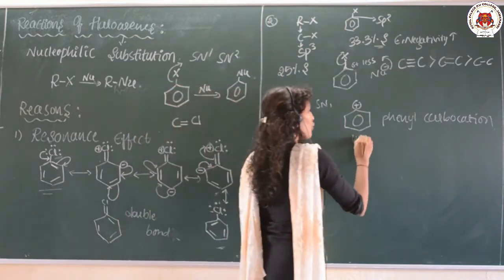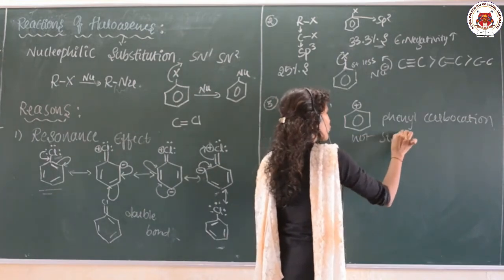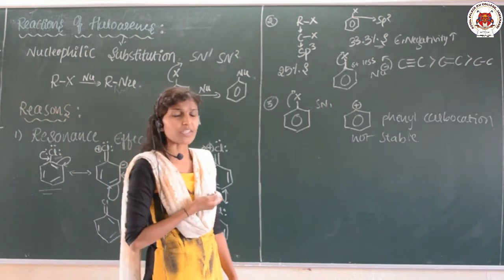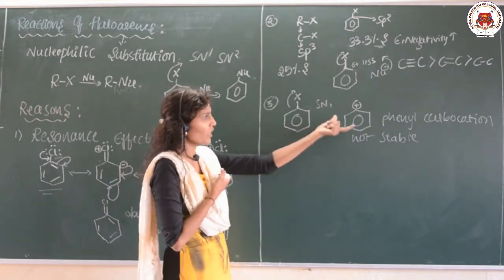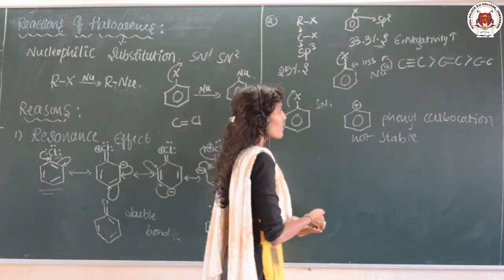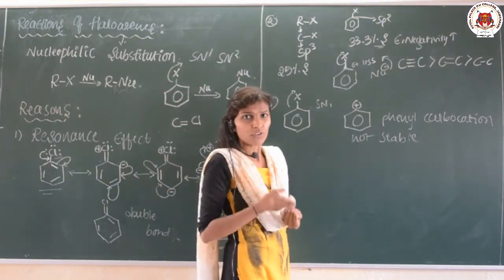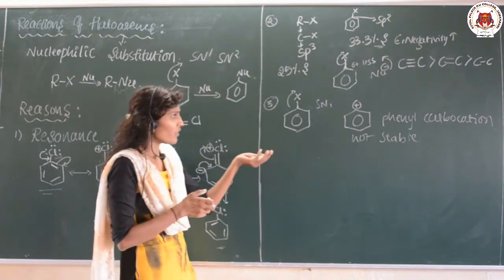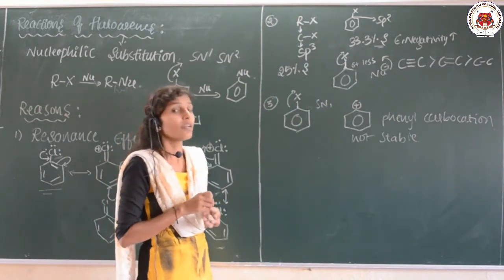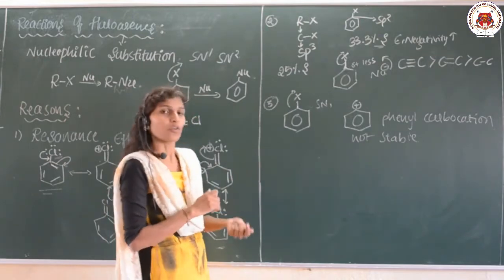If it is not stable, how can it lead the reaction? It cannot, because the phenyl carbocation itself is not stable, and it is not even stabilized by resonance. So this is the third reason why the nucleophilic substitution reaction cannot be given by haloarenes under normal conditions.